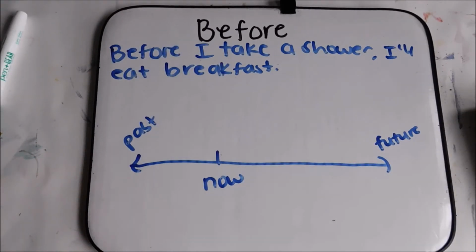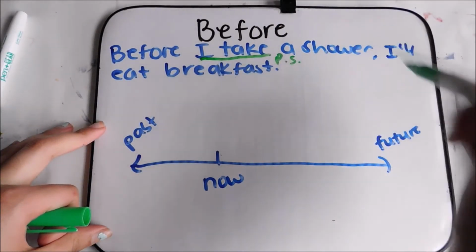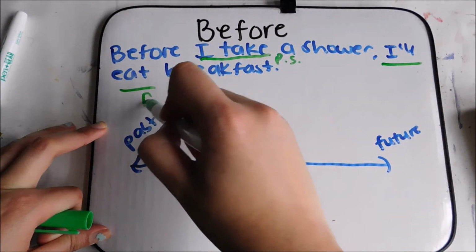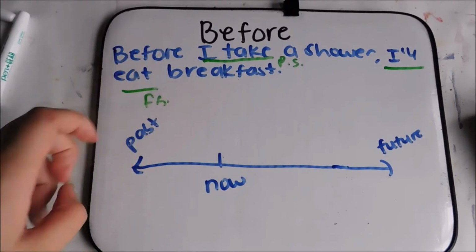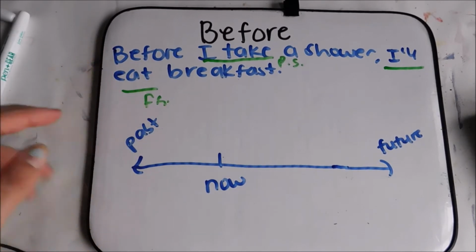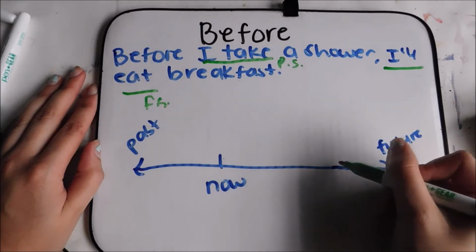With before, we have before I take a shower, and I take is in present simple. I'll eat breakfast. I'll eat is in the future simple. So there are two things I haven't done yet. One is taking a shower, and the second is eating breakfast. I have to do those things in the future. So we're going to put that here.